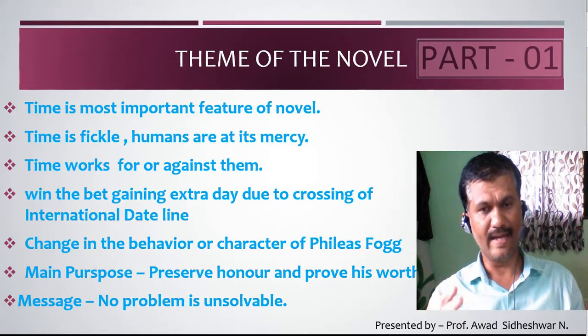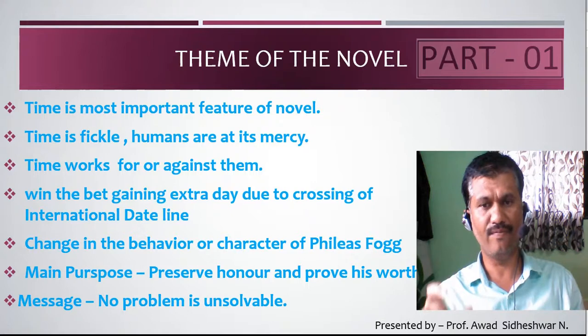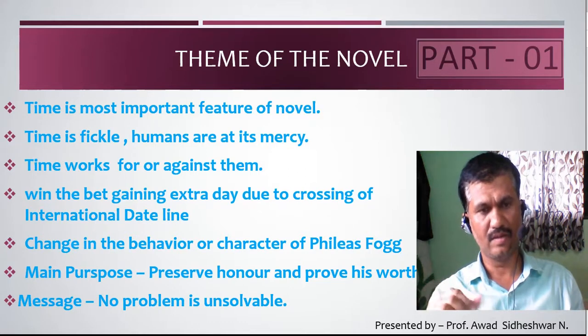Now, at the end, Phileas Fogg realized the importance of friendship. He got a loyal friend in the form of his servant, that is Passport Out. He also got a loyal partner, Auda, whom he married at the end. So such a major change in the major character of Phileas Fogg is made there.